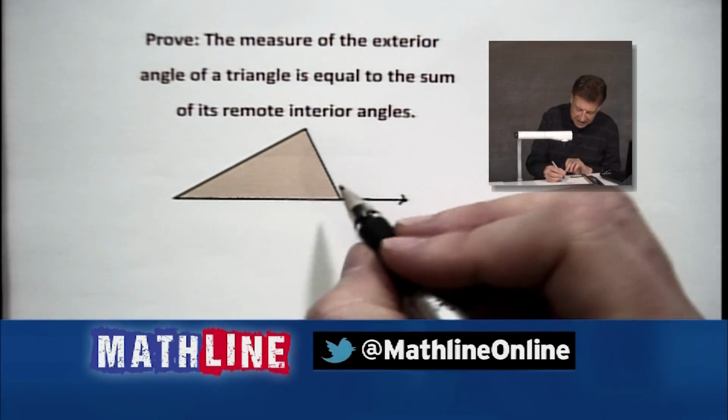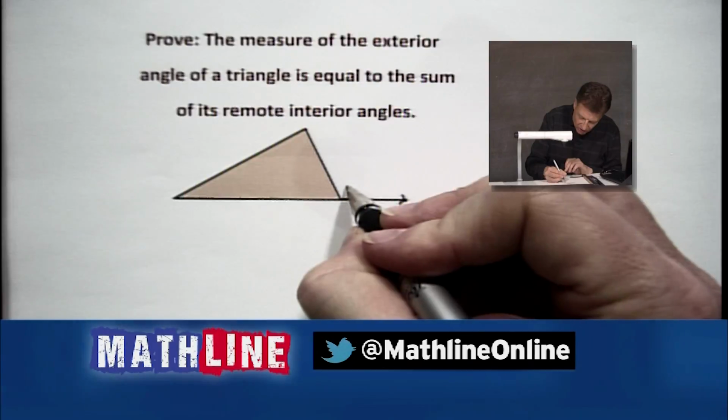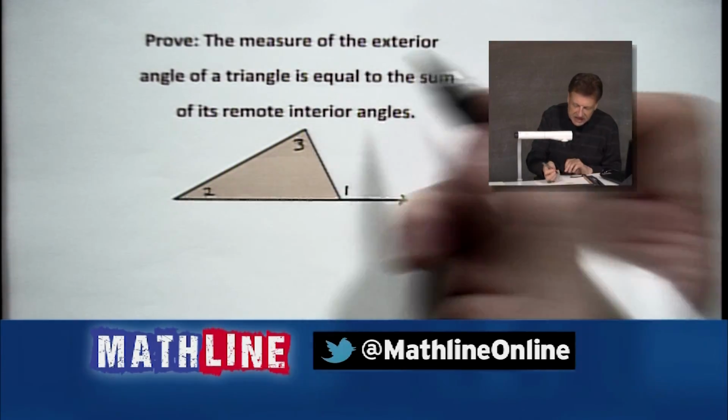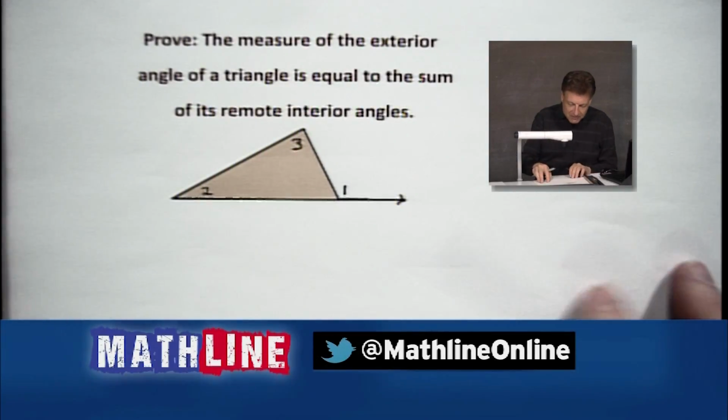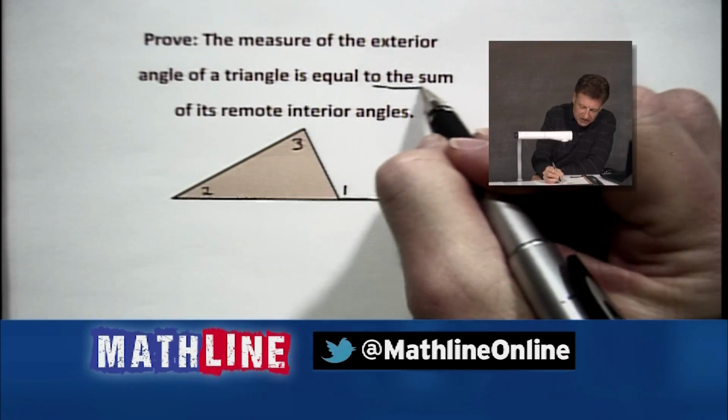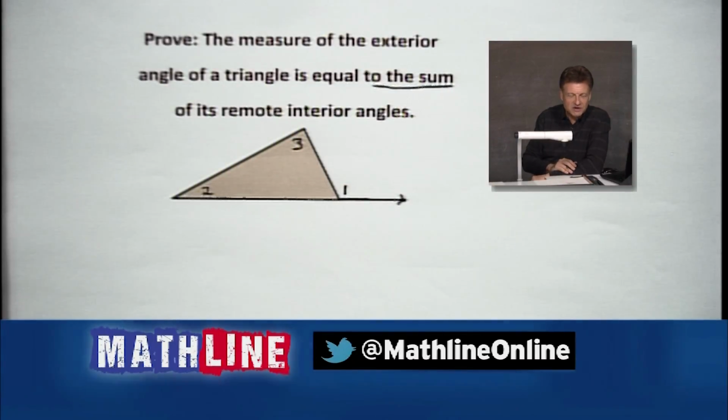Once again, I pick an exterior angle. I'm going to call it 1. And I'm going to put 2 and 3 right there. It's equal to the sum. Now, that means we add those together. So be careful. I like the word sum. I really do. Just like I hate when I hear people say supplementary angles are 180 degrees. Supplementary angles are measures that add up to 180 degrees. A straight angle is 180 degrees. So terminology, be careful. That word sum, the sum of its remote interior angles, is very, very important.